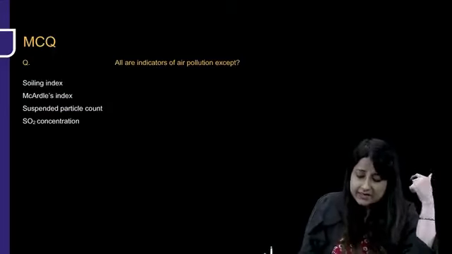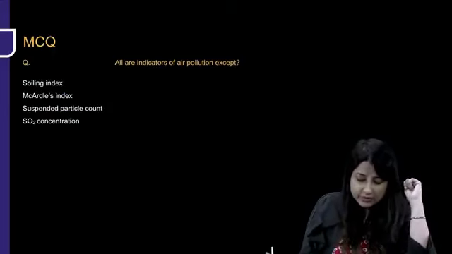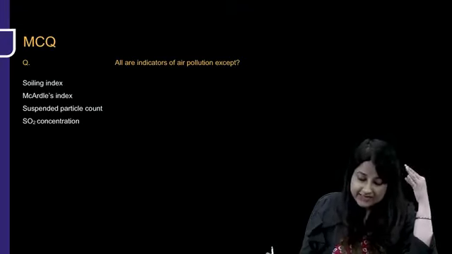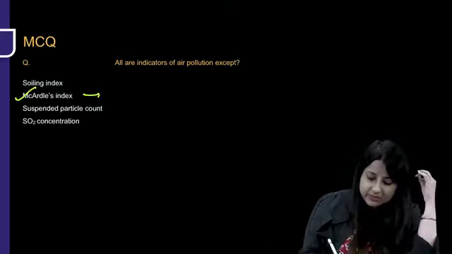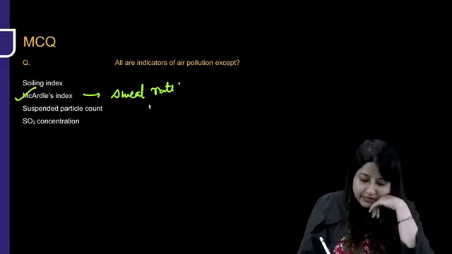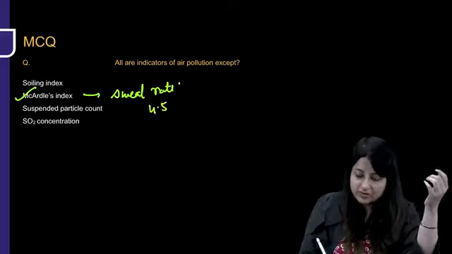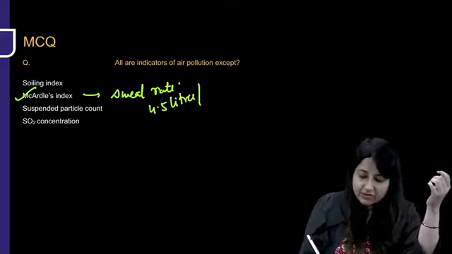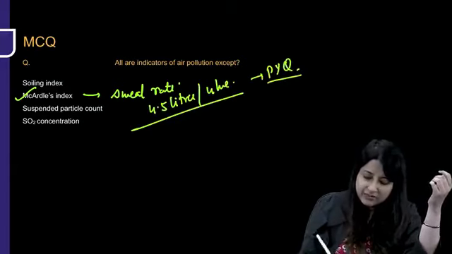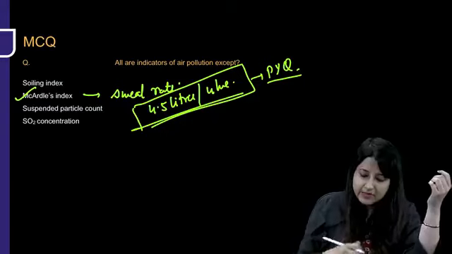Now see, all are indicators of air pollution except one: the suspended particle count is an indicator, soiling index too. McArdle's index is a measure of sweat rate. It is not an air pollution indicator. The amount which is recommended, up to what can be tolerated, is 4.5 liters of sweat per 4 hours. This is also a PYQ. Sweat rate, 4.5 liters per 4 hours.